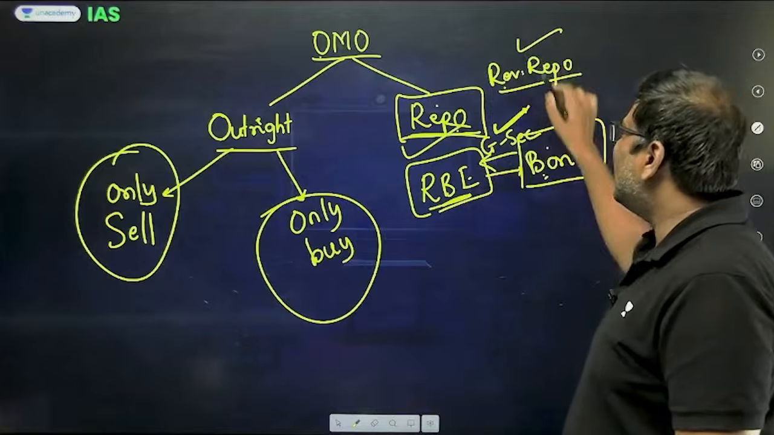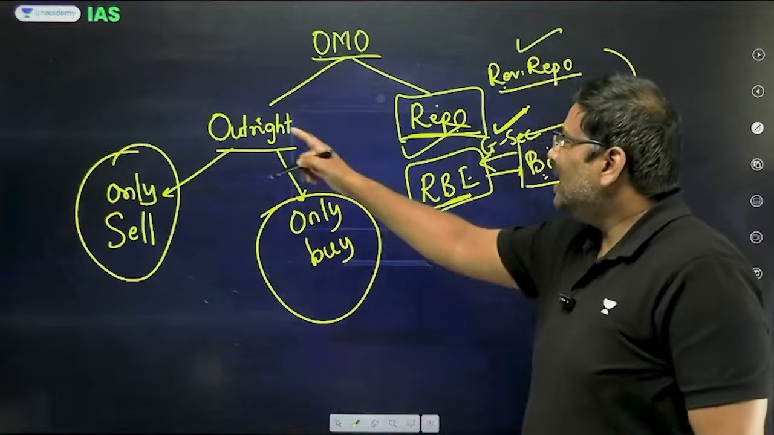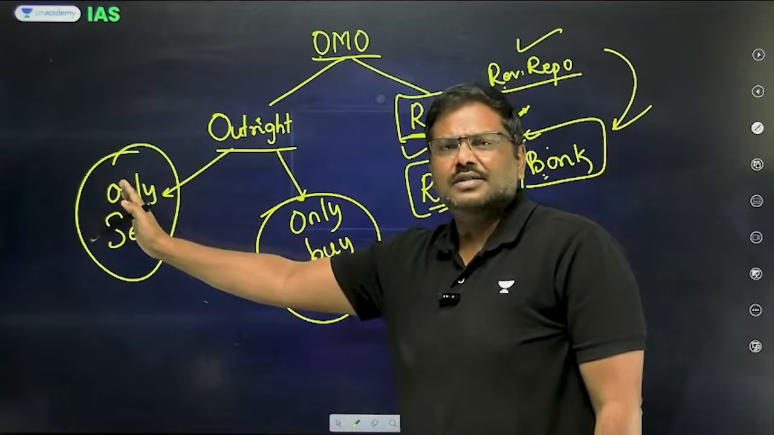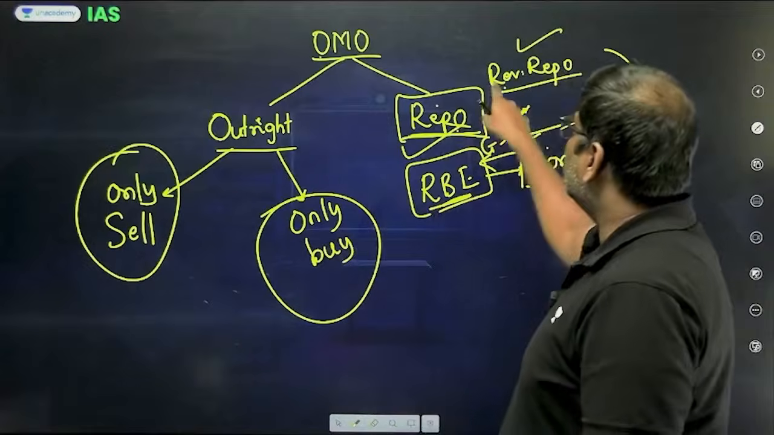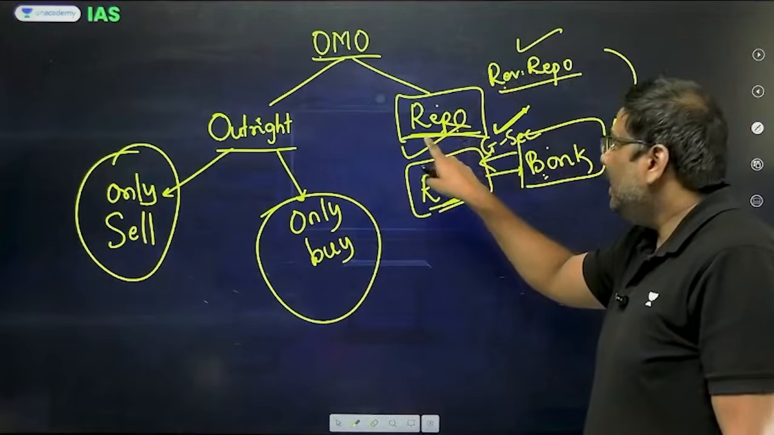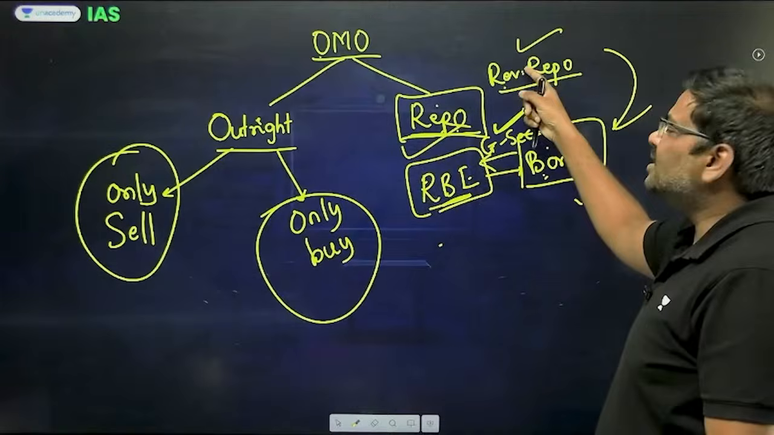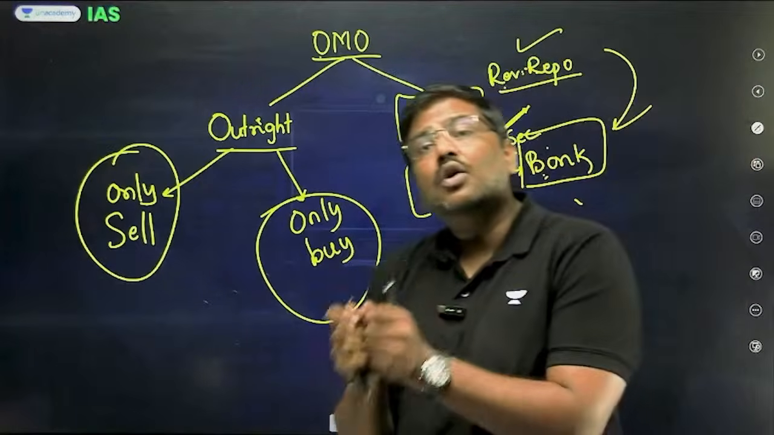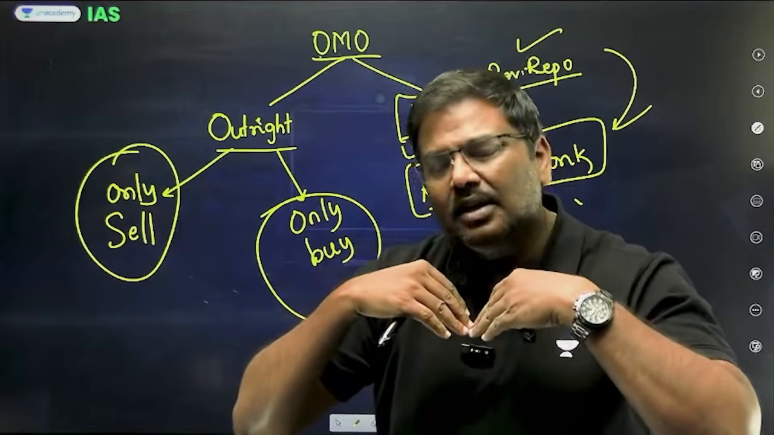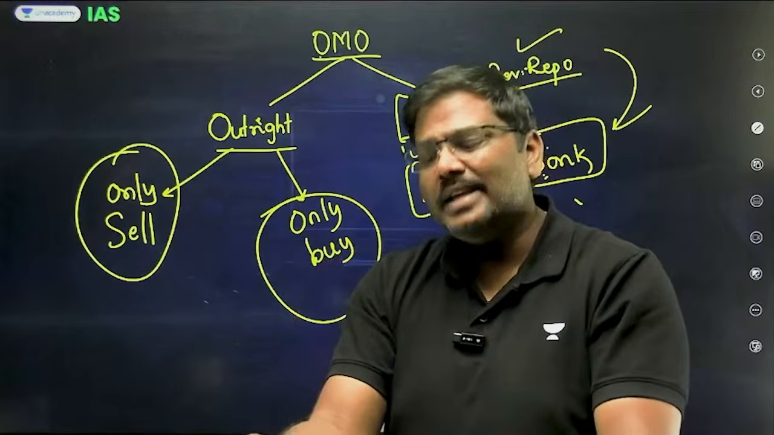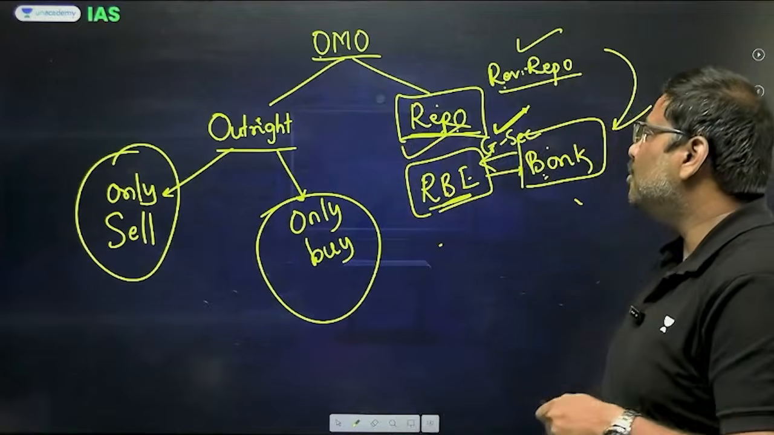In reverse repo, exactly opposite to whatever I explained, under repo will take place. So, in case of outright, only one side transaction, RBI will either sell or buy. Whereas in case of repo and reverse repo, in case of repo, RBI will buy and later sell, and reverse repo, exactly opposite. So, there is a contract, there is an agreement. In the first step, the government securities will be sold, and in the second step, they will be bought back. That is basically the repo and reverse repo transaction.